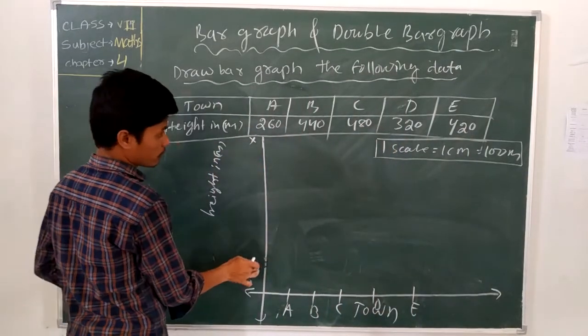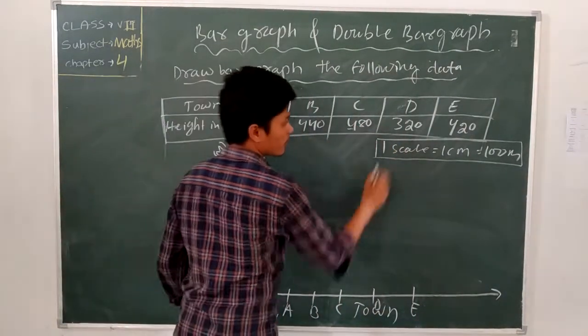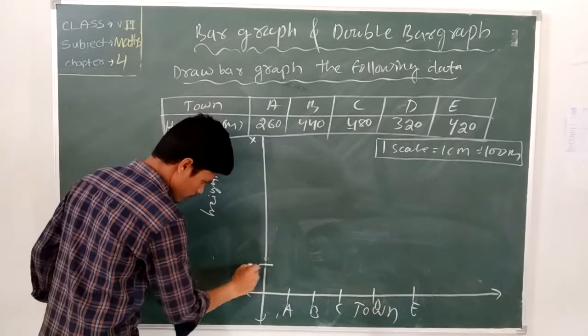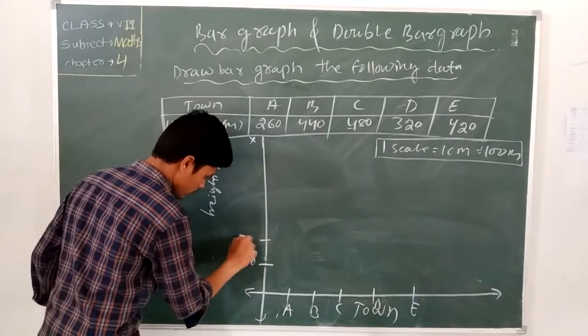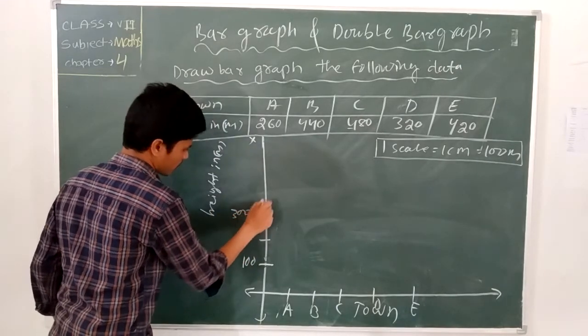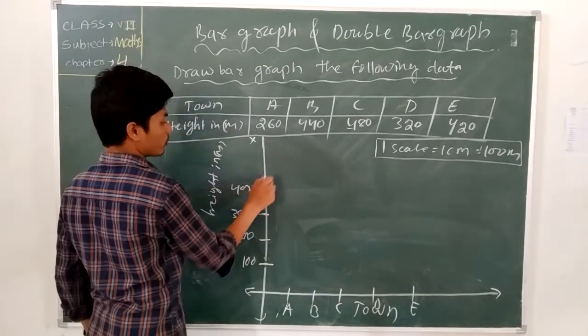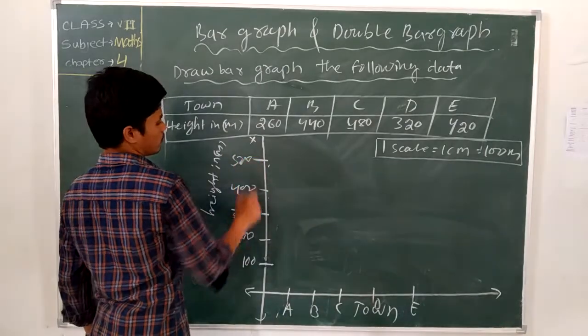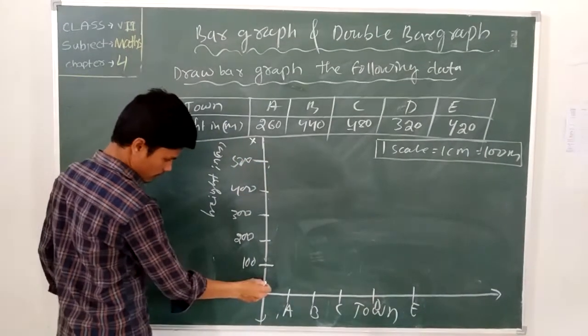Here we go up to the last, 480, then 500. 100, 200, 300, 400, 500. Here 0.